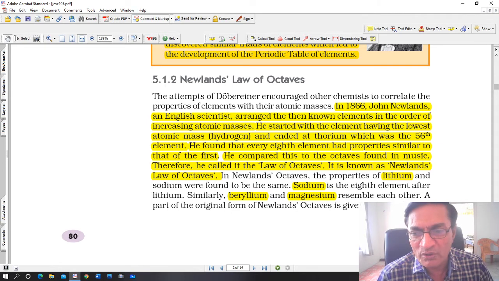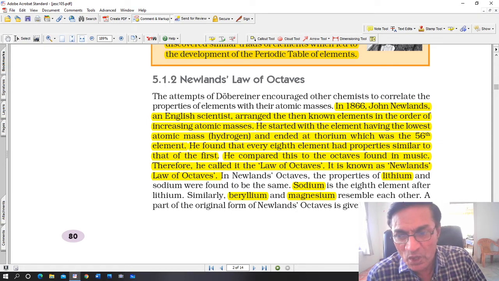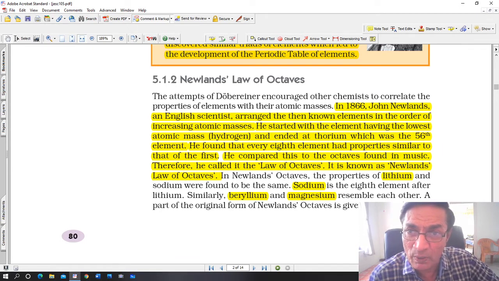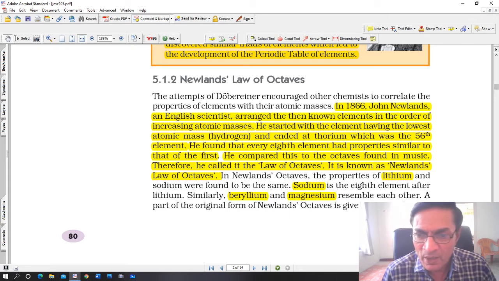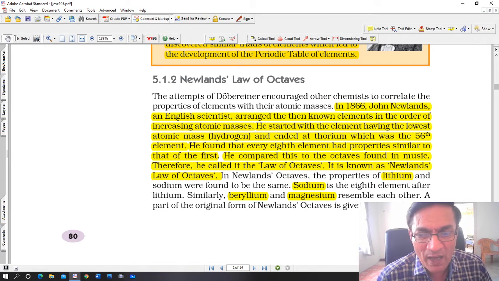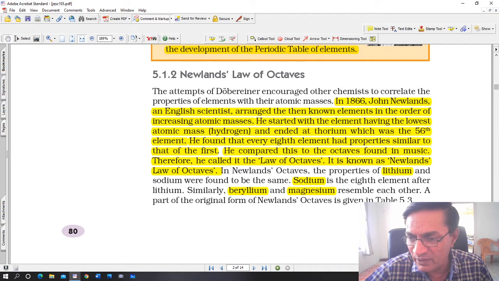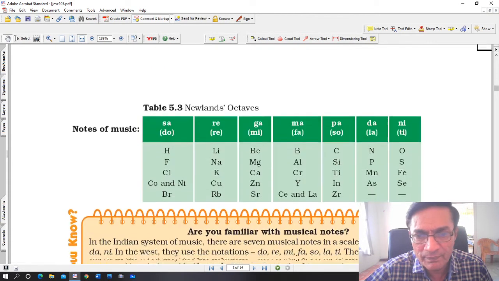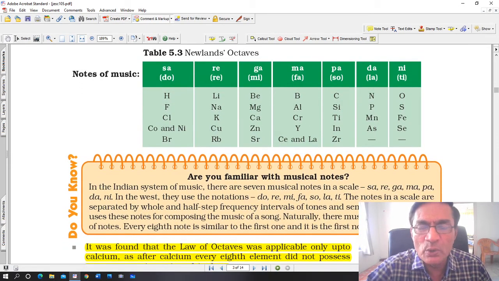In Newland's octaves, the properties of lithium and sodium were found to be the same. Sodium is the 8th element after lithium. Lithium is the first one and sodium is the 8th one. So lithium and sodium have similar properties. Similarly, beryllium and magnesium also resemble each other. A part of the original form of Newland's octave is given in table 5.3, and we'll just have a look at that. Alright, see this now. This is much easier, you can see Newland's octaves.